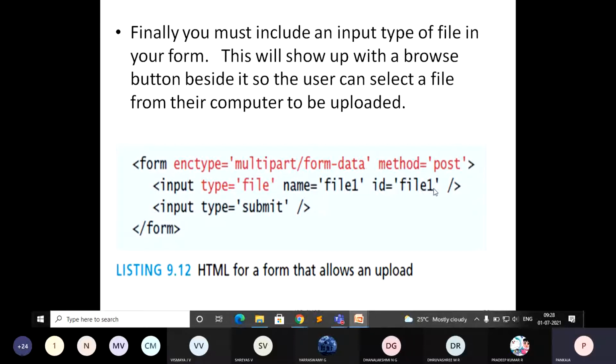Here they have given id equal to file1. Then input type is equal to submit. You just create this and check what you are going to get: one file uploading option where you have to browse the file, followed by a submit button. I will execute all this code once I cover all the important points with respect to file operations.